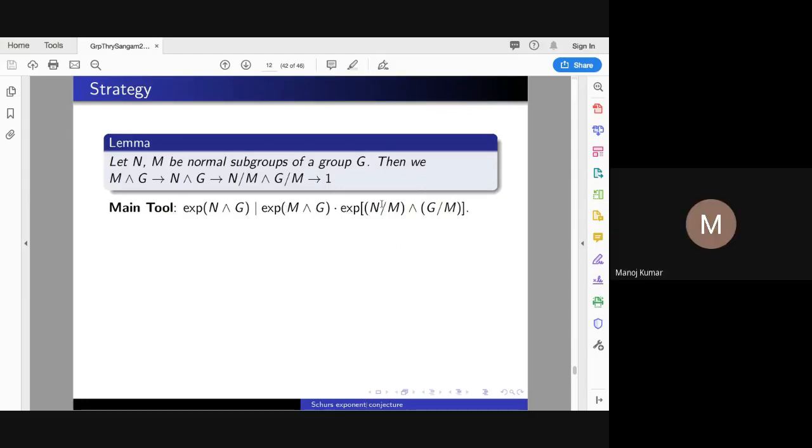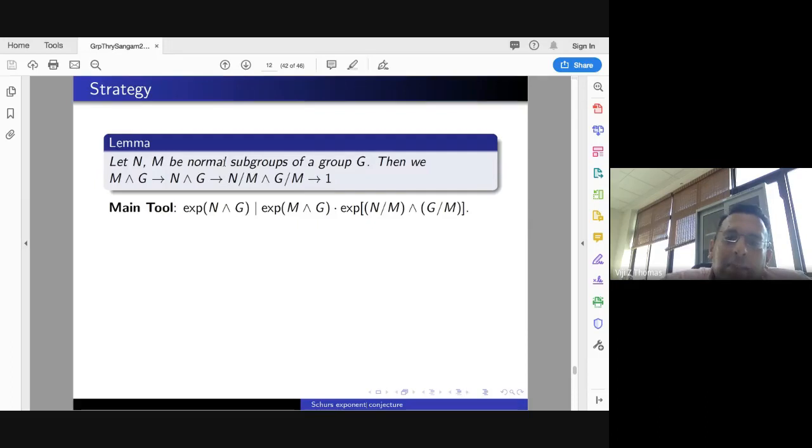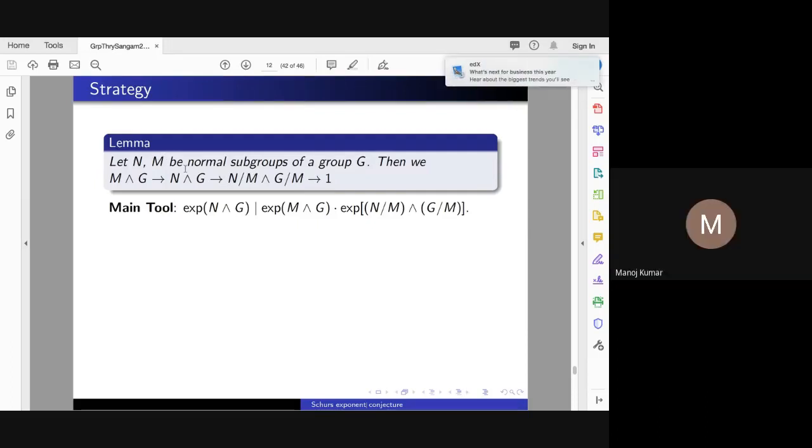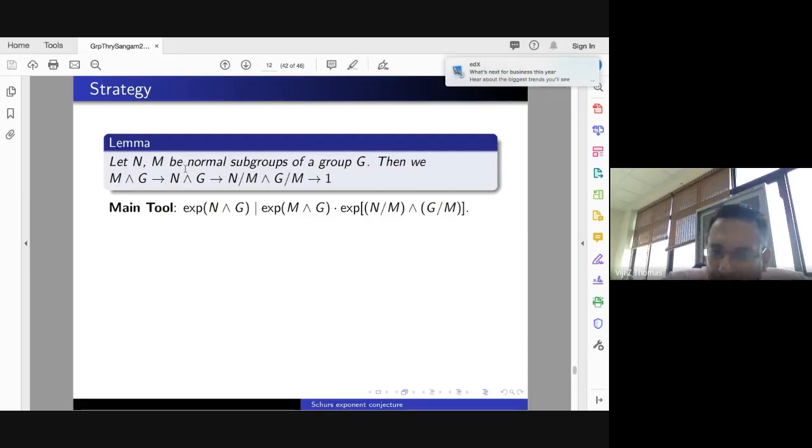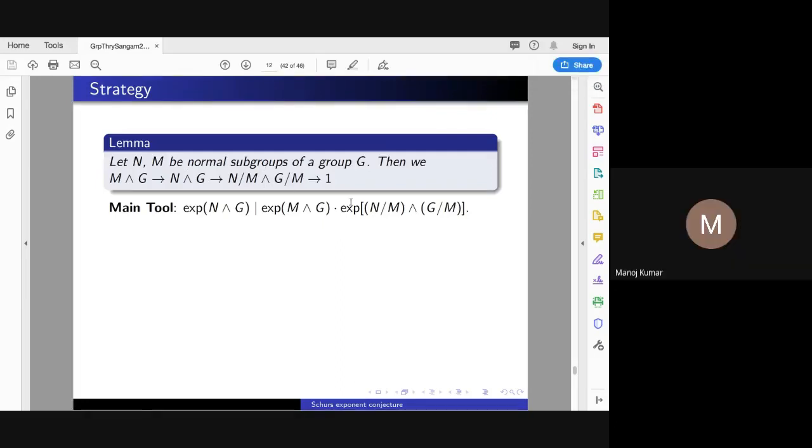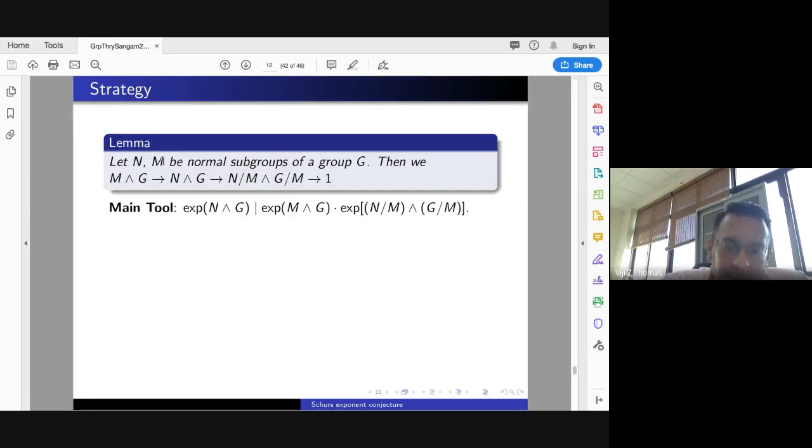Vijay: Are these N and M related somehow? Yeah, M is a subgroup of N. N and M are normal subgroups of G, and M is a subgroup of N. So yes, they are related, and the game is to play by choosing M and N smartly.